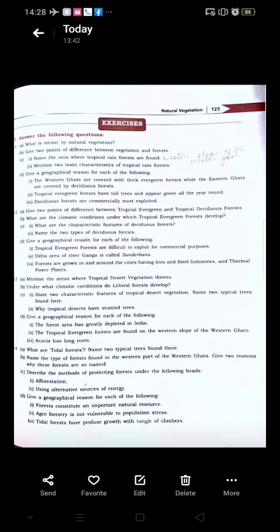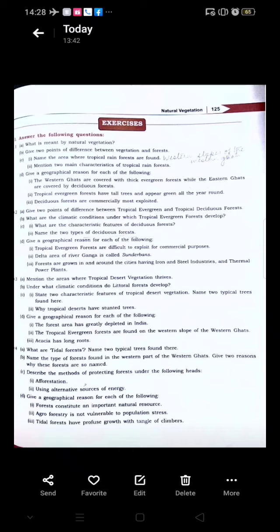Okay, next question. Give a geographical reason for each of the following. Forests constitute an important natural resource. Yes, forests constitute an important natural resource because there are many advantages of forests.